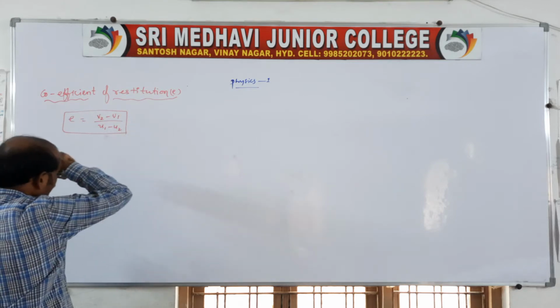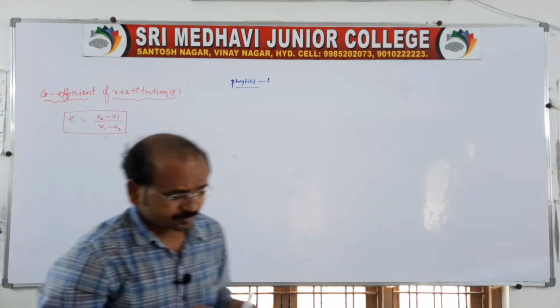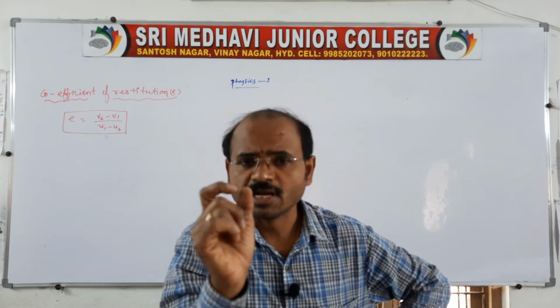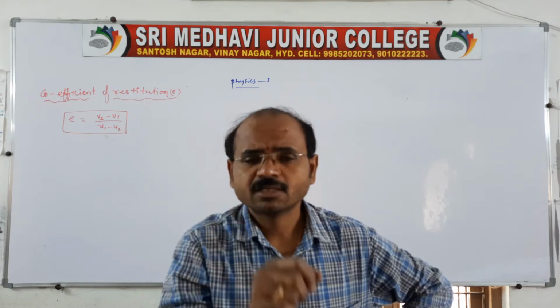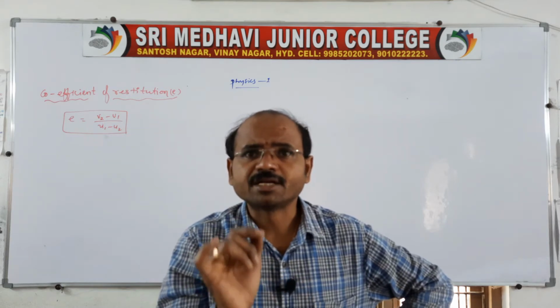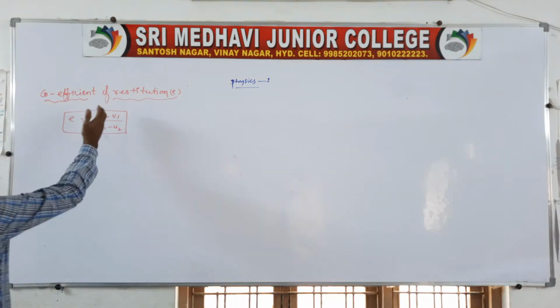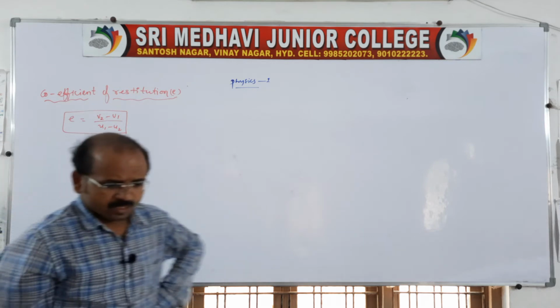It is the ratio of the relative velocity of separation after the collision to the relative velocity of approach before the collision; that is nothing but the coefficient of restitution. Of course, we know it depends.